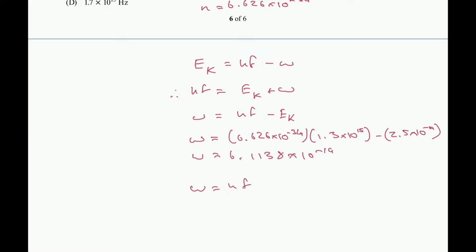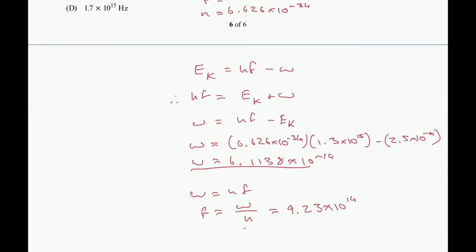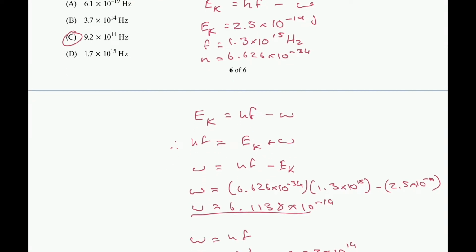We can rearrange that to get F is equal to W divided by H, and that's our W from up here, and our H is Planck's constant. And what we end up getting is 9.23 times 10 to the 14. So I'm going to have a look back up. 9.23, we have a 9.2 as option C. So that is our correct answer.